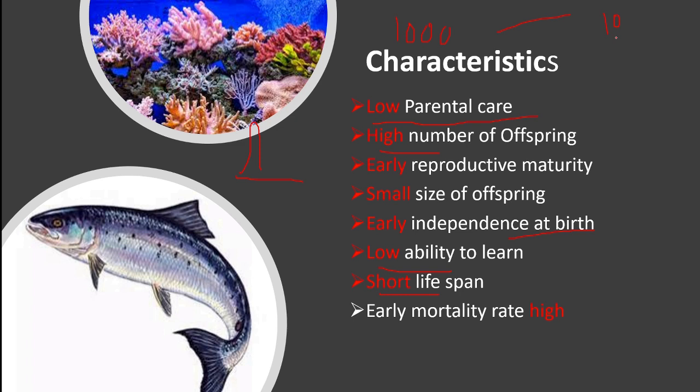But even if 10 survive, they are able to continue the species. That is their strategy. They have adopted the strategy that they will produce a large number of offspring in a short period of time, and they will not spend their energy in rearing and bringing up the offspring.